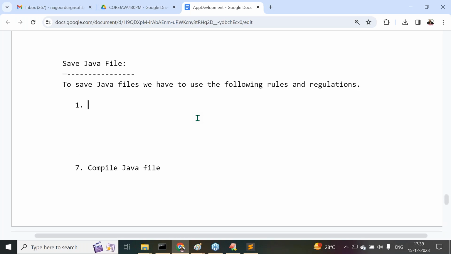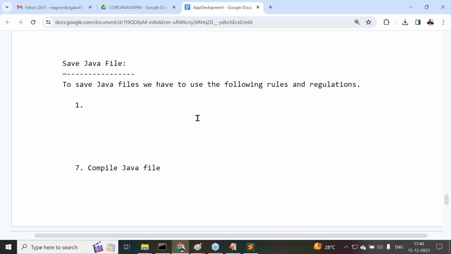First one is, observe carefully, all of you. First of all, I'll explain the point, then after that I'll go for the document. Now try to understand it clearly. First step: if the present Java file contains a public element. What is this public element actually?